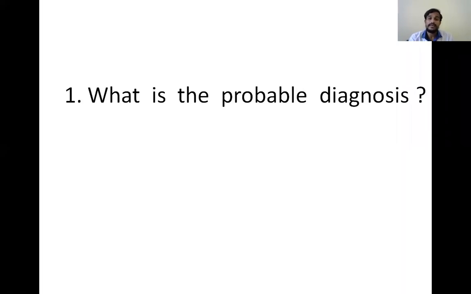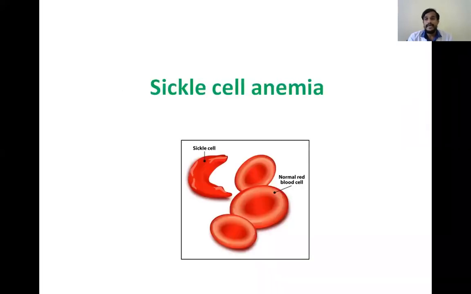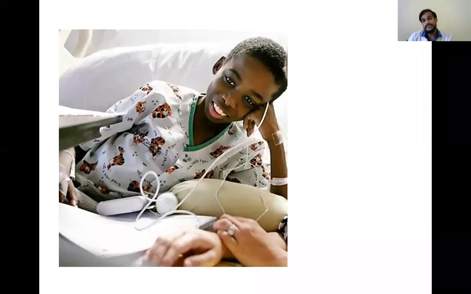So by all these, we can conclude that the patient is suffering from sickle cell anemia. So this is the probable diagnosis. This is the answer for your first question. The probable diagnosis: sickle cell anemia. So this is a patient of sickle cell anemia. Here you can see the patient is weak and his mucous membranes are pale.